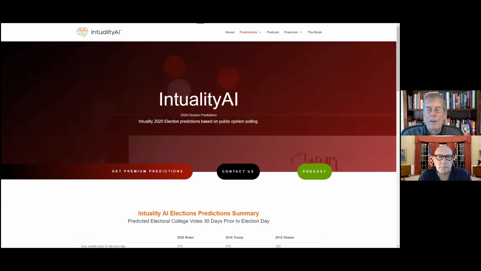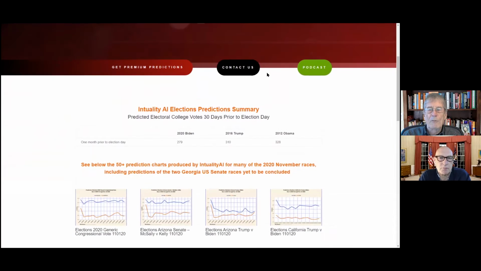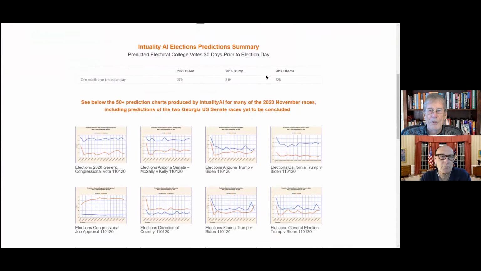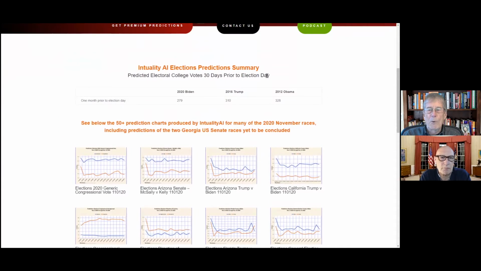So let me share that with you. Under the button on the navigation bar, you can click on 2020 elections and it will bring you to this page, and under that, you'll see the results of the system and the predictions it's made for this election cycle.